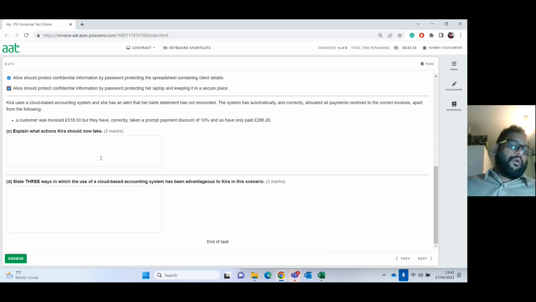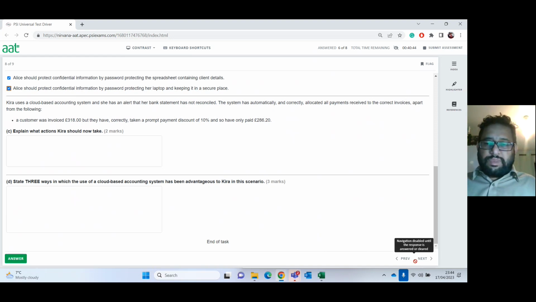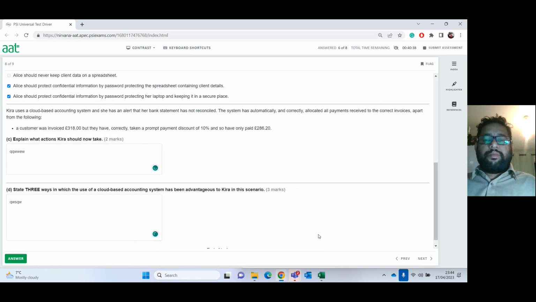So instead of waiting for paper-based work going through there, she'll be able to reconcile the bank account straight away. And then also, because it's cloud-based, you can do most of the transactions by comparing your online bank account and then update your cloud-based accounting system. So you don't have to wait for the physical bank statement to arrive. Otherwise you just have to wait until the end of the month. But this way you can do it whenever and wherever it's necessary, you should be able to reconcile your bank statement.